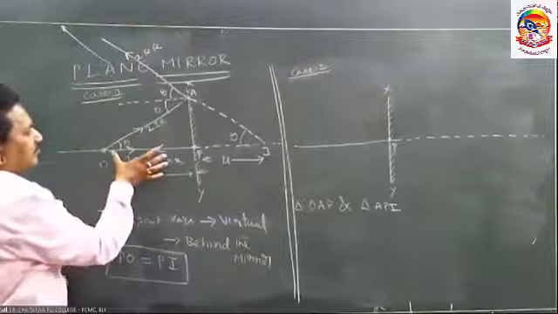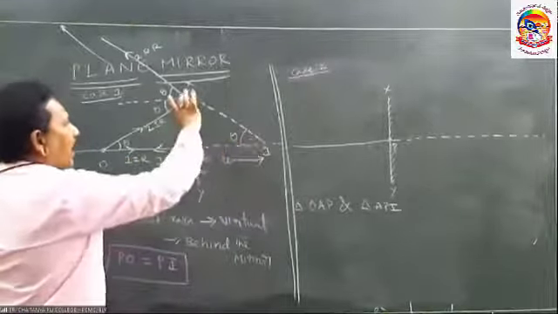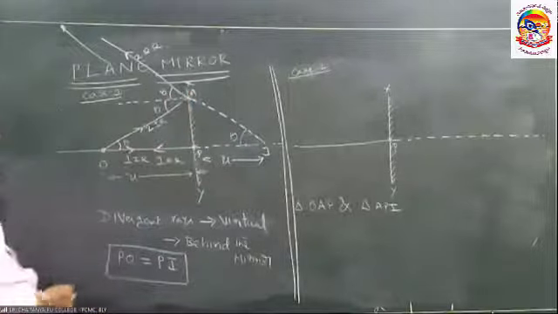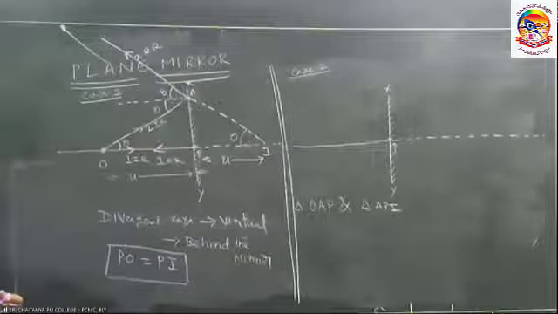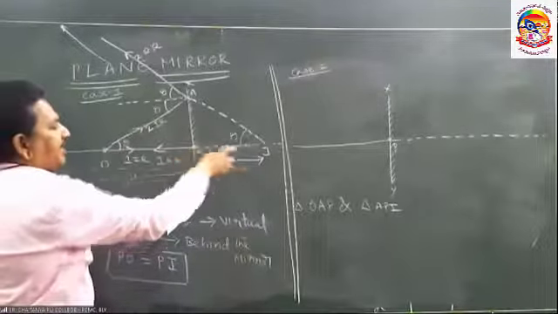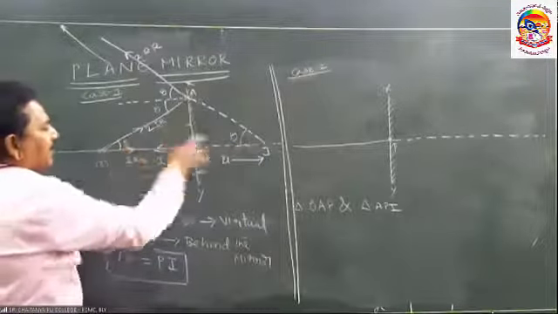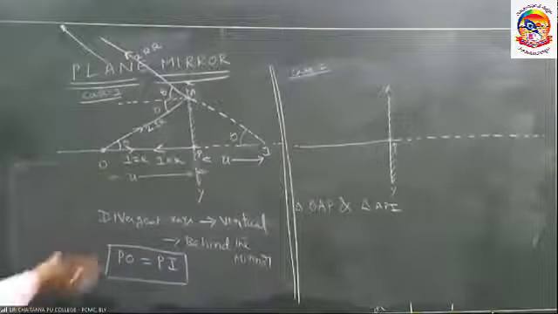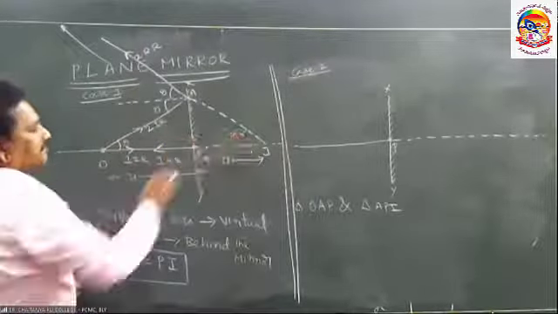Adjacent side, this adjacent side; opposite side, this opposite side must be the same. Or simply, write tan theta for this triangle. Because theta is the same and the opposite side is the same, the adjacent side must be the same, compulsory.